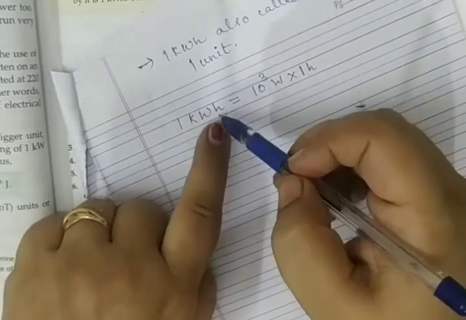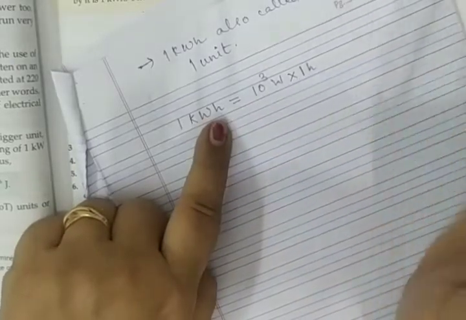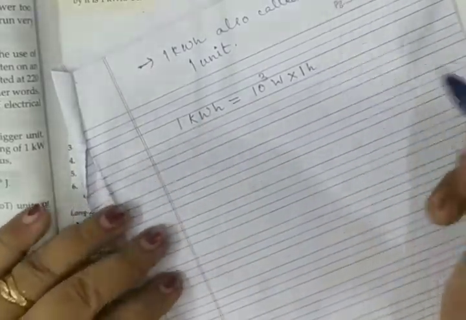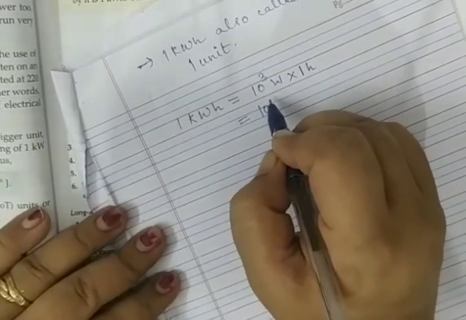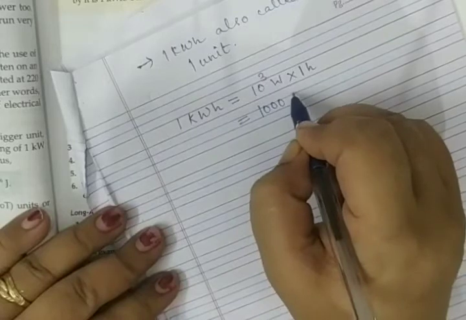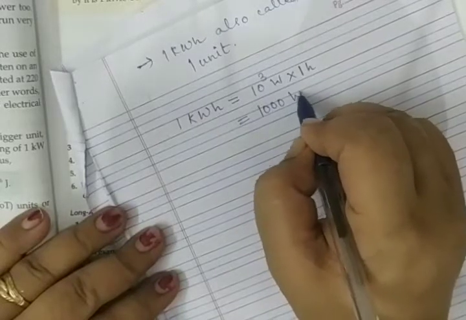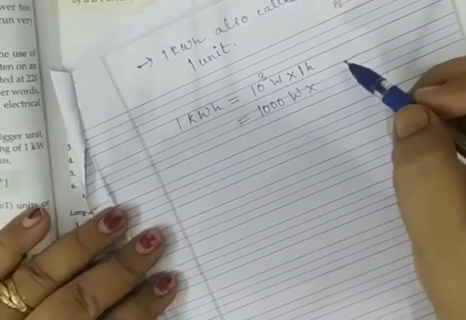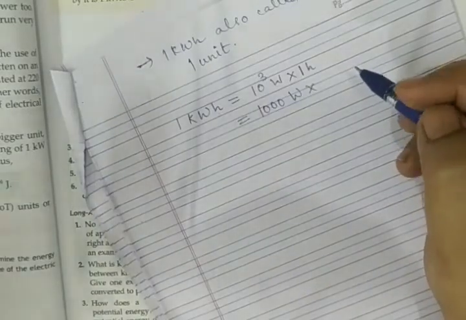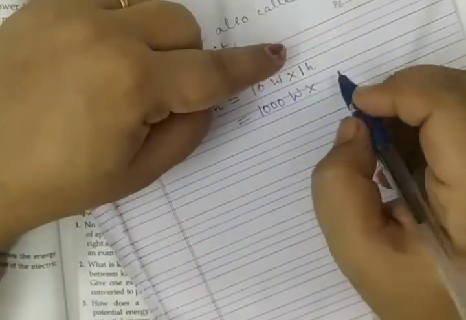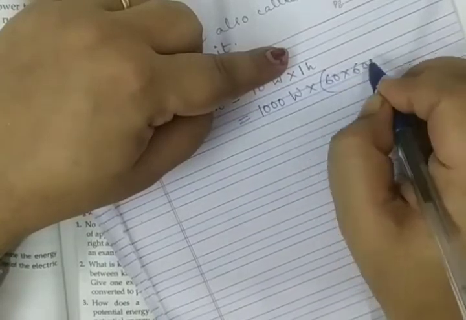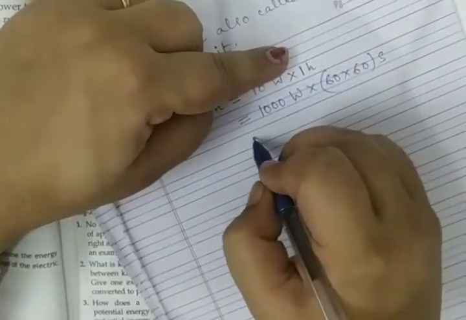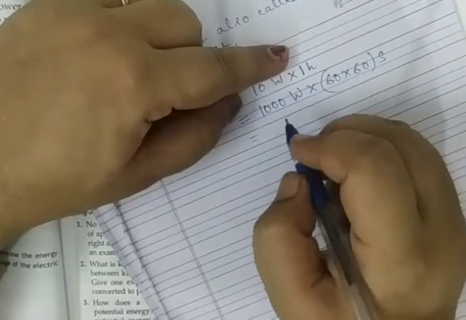Now this becomes 10 to the power 3, or 1000 watt, into, we need the units in SI unit, so hours should be converted into seconds: 60 multiplied by 60 seconds, or directly you can write 3600.